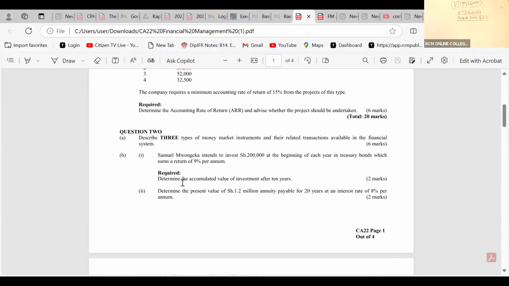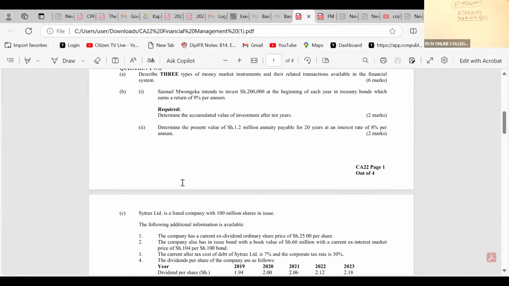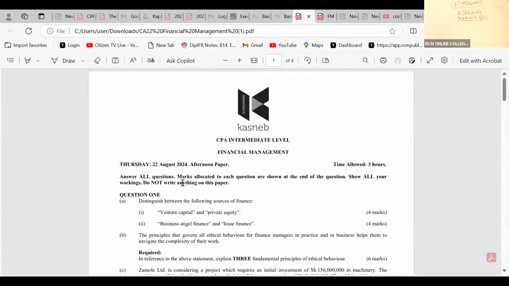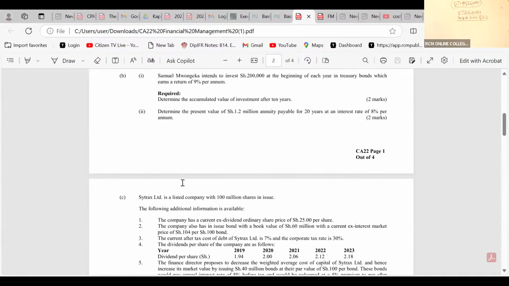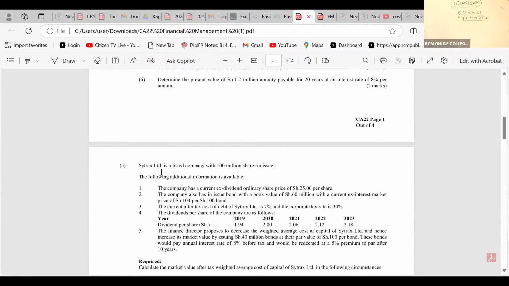And I want to start with the most technical one, which is question 2C. Question 2C was a very easy question. Nobody should have failed in this question of Cnc Limited. Cnc Limited is a listed company with 100 million shares in issue. The following additional information is available.